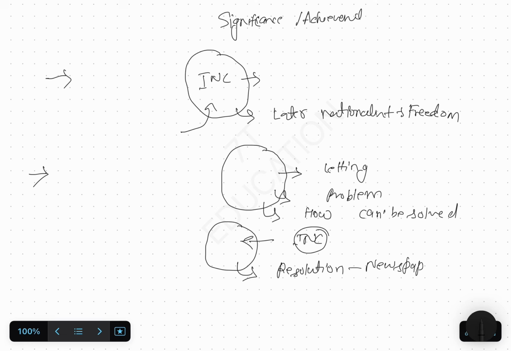Due to this, the people of India were able to know what our problems were. This is a very important significance of the early nationalists.